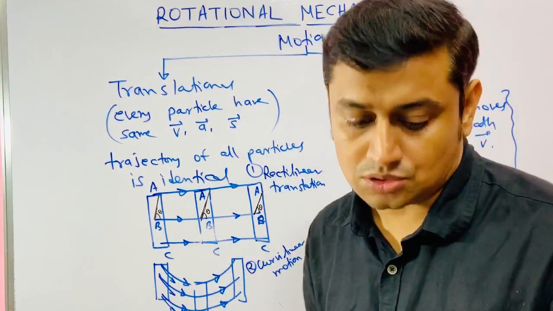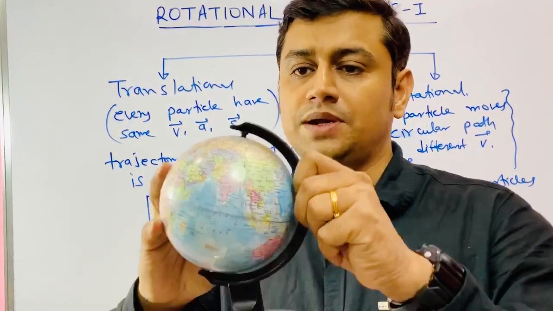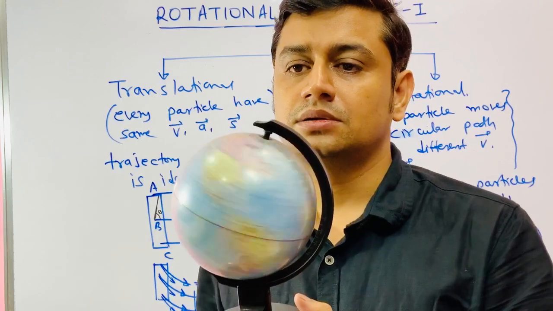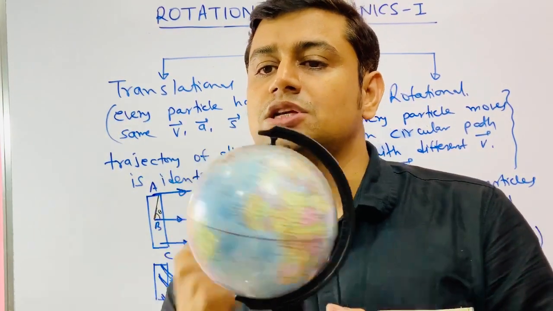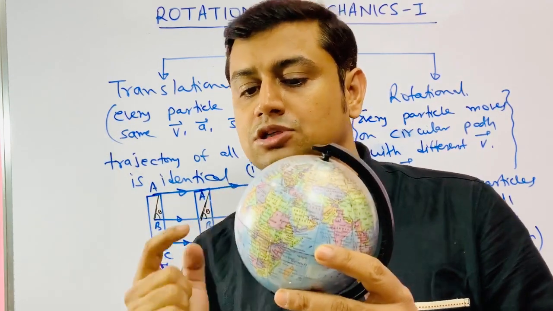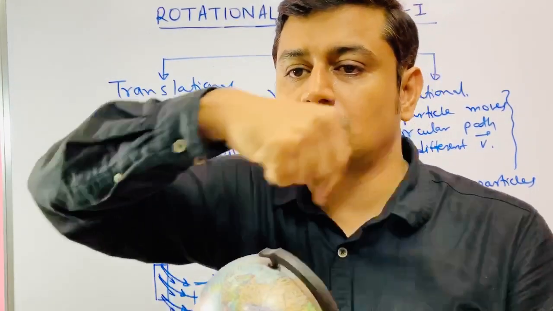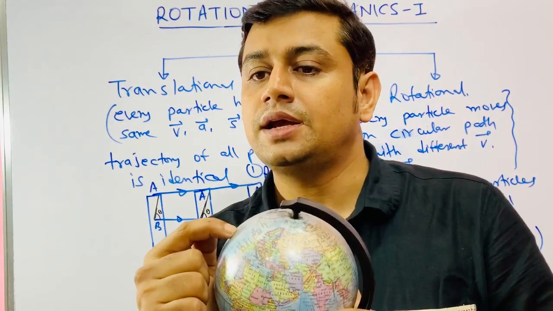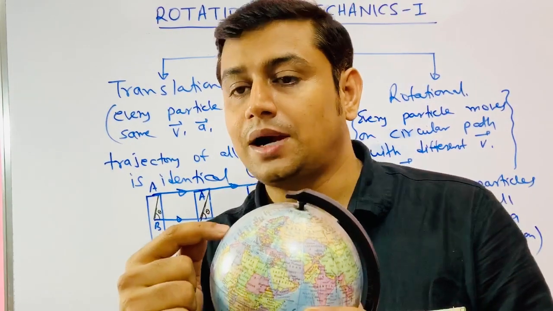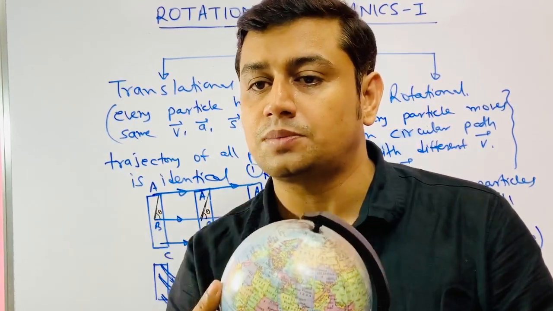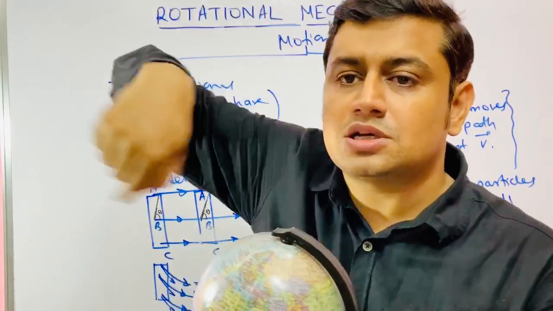Now come to rotational motion. See, this is the globe. And if I spin it, you can see every particle is moving on a circular path. This particle on the equator is moving on a circular path. This particle here on the Tropic of Cancer or Capricorn is moving on a circular path. Every particle is moving on a circular path. And if this is an entire volume, then even the particles inside are moving on circular paths.